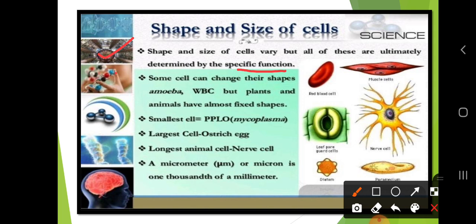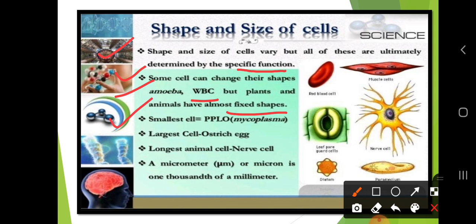And some cells can change their shape. Some of the cells, like an amoeba or WBC, white blood cells, can change their shape, but plants and animals have an almost fixed shape. Like you, me, human beings, and plants, they have a fixed shape, but in the amoeba and white blood cells the shape can be changed. So dear students, keep in mind that plants and animals have an almost fixed shape. These are some basic concepts of cells.